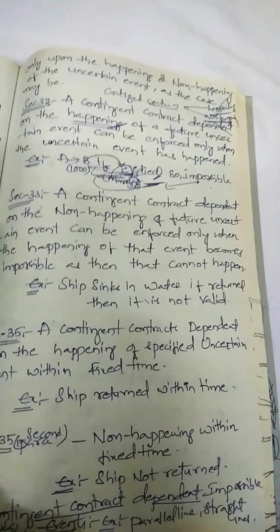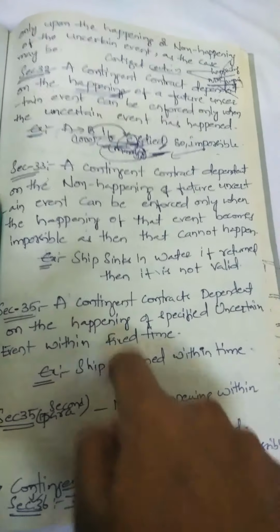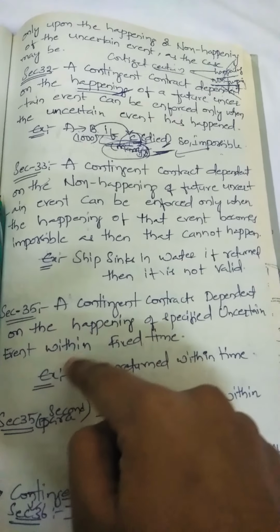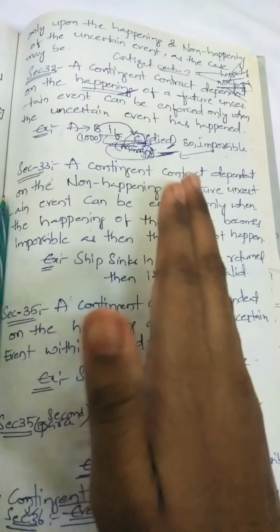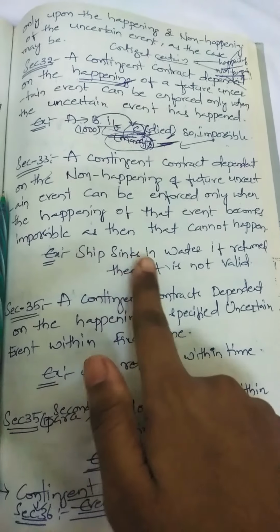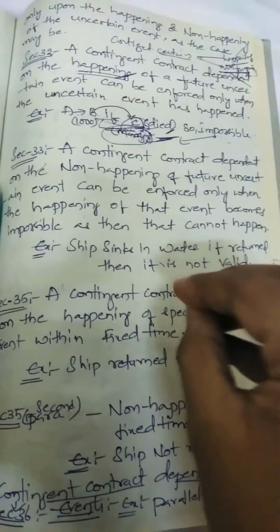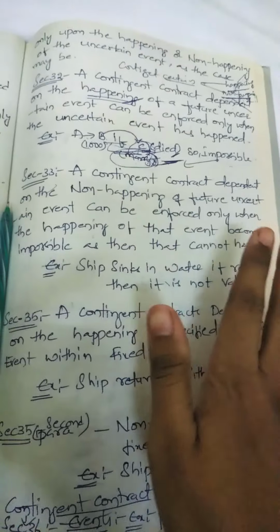Impossible events, for example parallel lines and straight lines. Consider parallel lines. A says to B that if two parallel lines are joined, I will pay you 1,000 rupees. Everyone knows that two parallel lines won't join because they are parallel, they won't join.